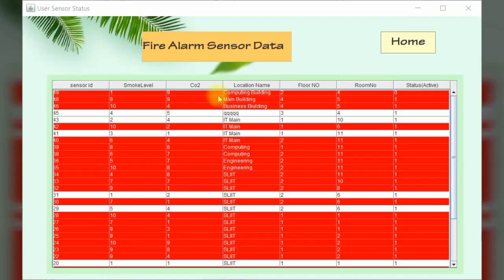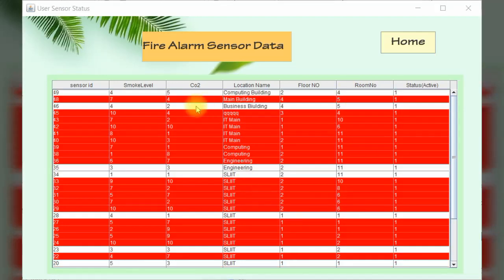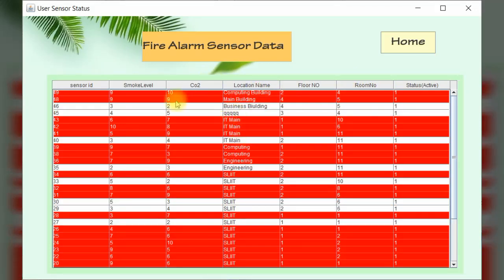Okay. The admin added the sensor at location computing building, floor number 2, room number 4. Now we can see the admin added sensor ID 49, computing building location, floor number 2, study area, and room number 4. The system shows dangerous sensors and not dangerous sensors.